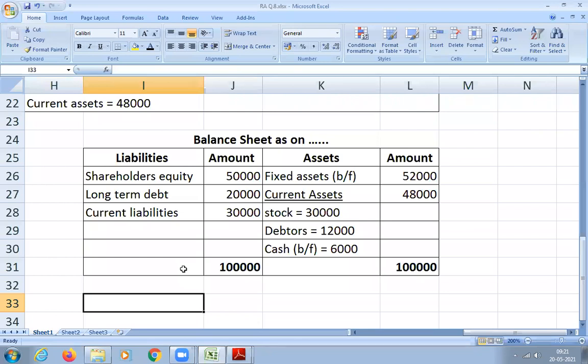Any doubt, students? Are you getting the confidence? You can prepare a balance sheet using ratios. Any difficulty or any doubts?